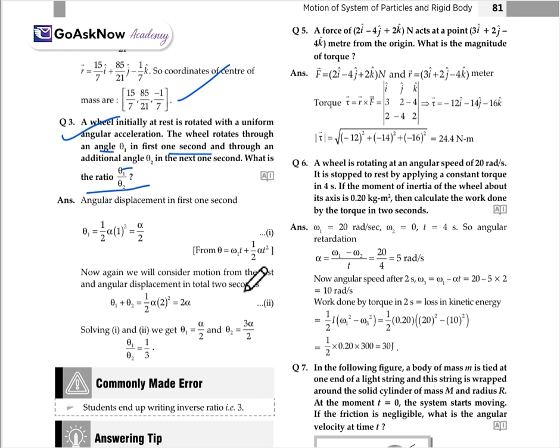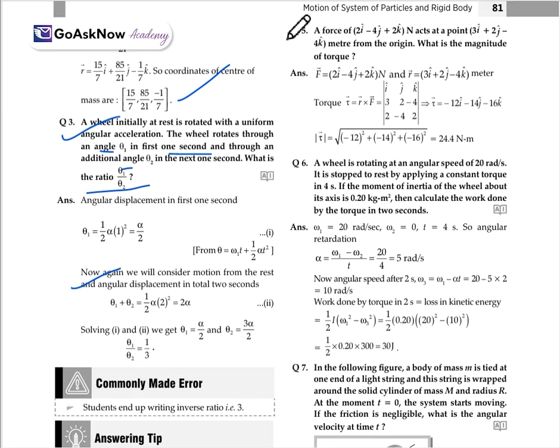Now again we'll consider the motion from rest for the angular displacement. So theta 1 plus theta 2 will be half alpha into 2 square, which is equal to 2 alpha. When we solve both equations, we get the ratio between theta 1 and theta 2. So this will be equal to 1 by 3.